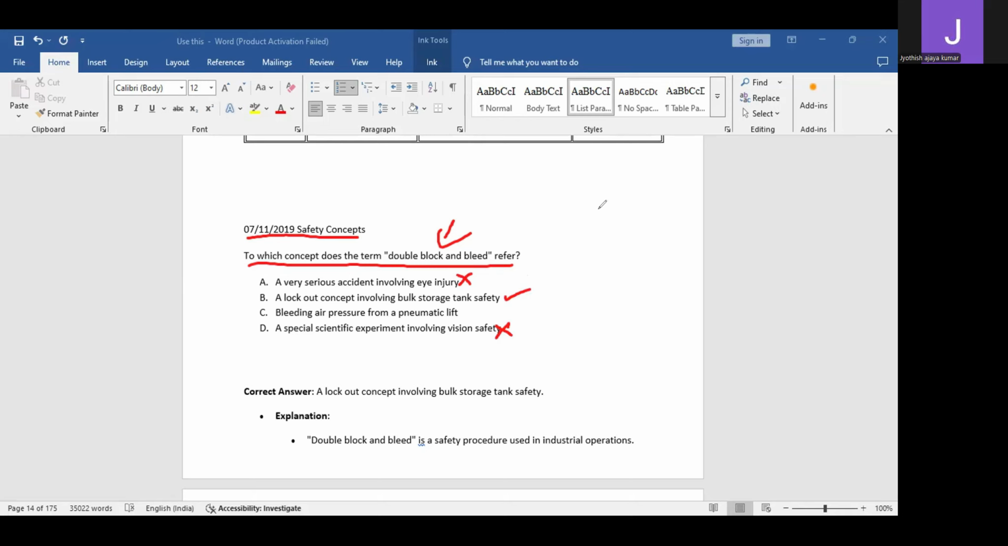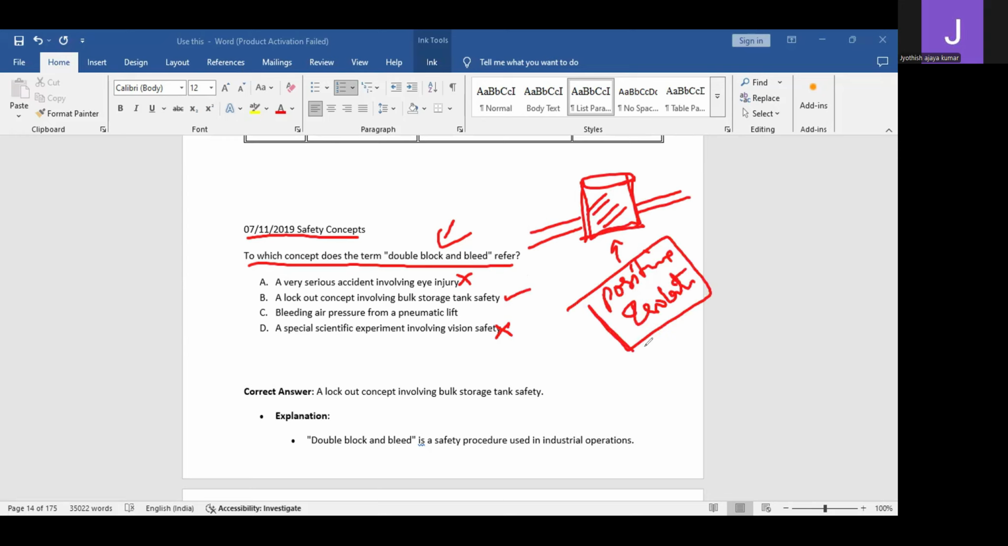So what do you mean by double block and bleed? See, this is the tank. Inside this tank, there are multiple pipes going on. If you want to isolate this tank, because a confined space activity is to be carried out inside it, you have to positively isolate this tank. So to positively isolate this tank, you have to apply the double block and bleed concept.